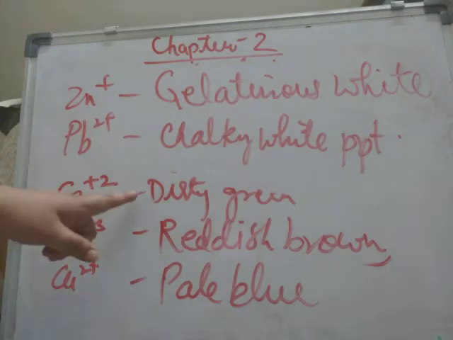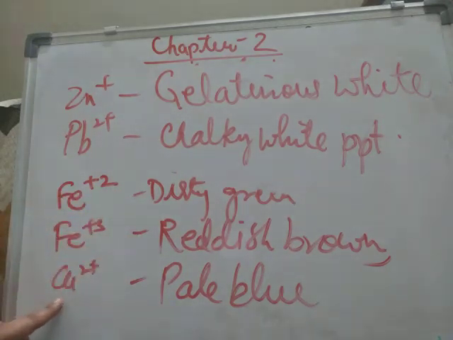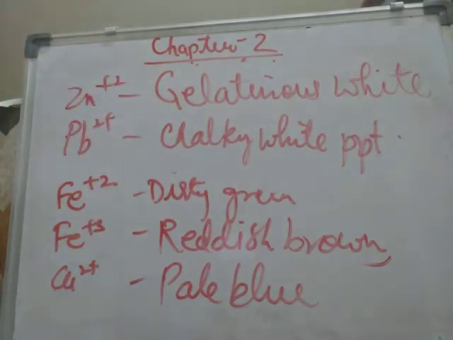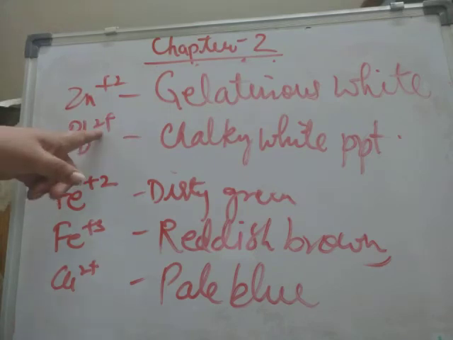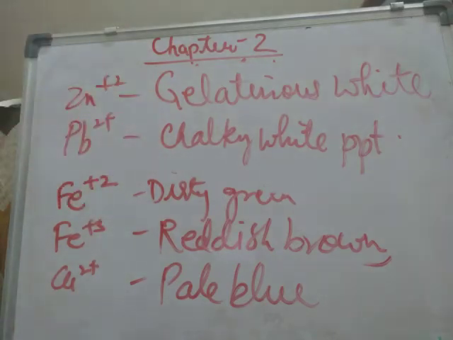Fe plus 2 dirty green, Fe plus 3 reddish brown. Copper hydroxide, suppose it is precipitating out, it will be pale blue in color, pale blue PPT. Zinc ion, sorry, I have not written 2 here, Zn plus 2, it will be gelatinous white. And lead ions, they will form lead hydroxide. If it is formed, then it will form a chalky white PPT.